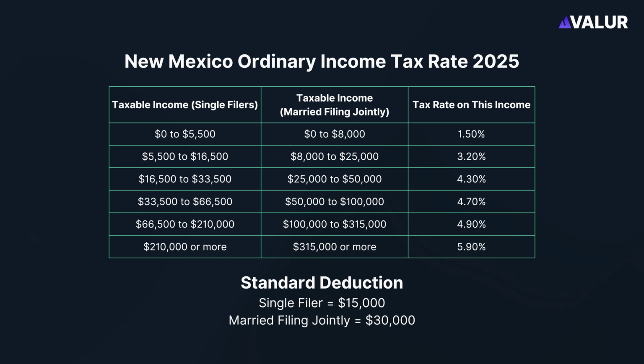Like the federal income tax, the New Mexico income tax is progressive, meaning the rate of taxation increases as taxable income increases. In 2025, the tax rates range from 1.5% to 5.9%. Moreover, New Mexico also has a standard deduction of $15,000 for single filers and $30,000 for married filing jointly.